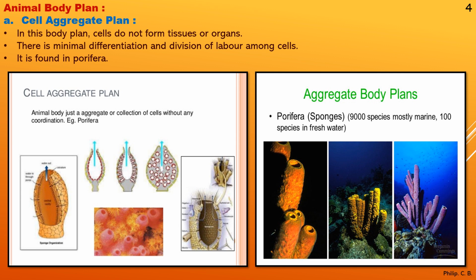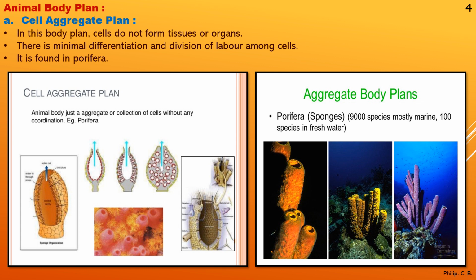In this body plan, cells do not form tissue or organs. So as I just told in the beginning, cells aggregate or come together, but they don't form a tissue. And in that case, there will be no organ being formed. Similarly, second point, there is minimal differentiation and division of labor among cells. So the cells are not differentiated, like the cells forming lungs, liver, or any other part of the body, like in case of higher animals. So here the differentiation or division of labor is less. So a single cell or a group of cells takes care of all the functions of the organism.